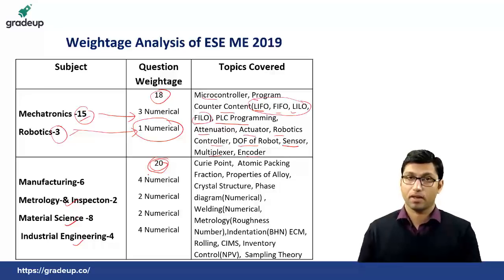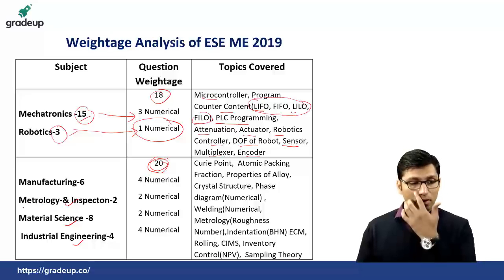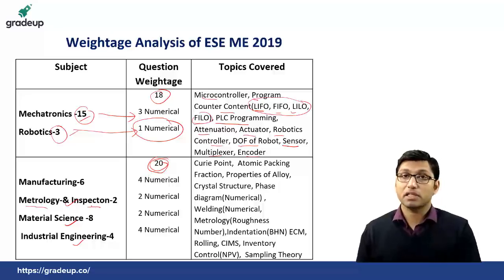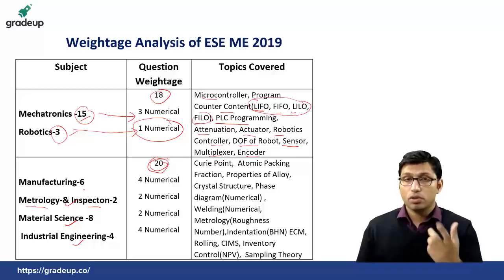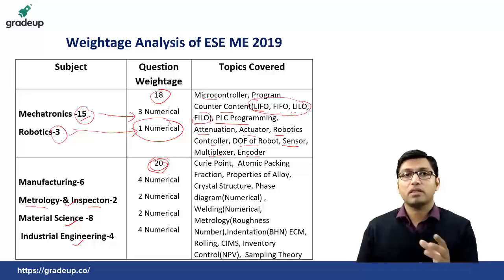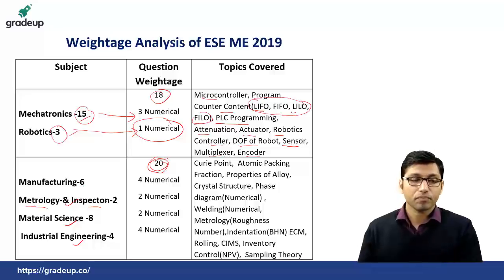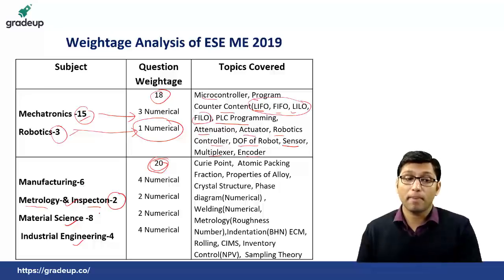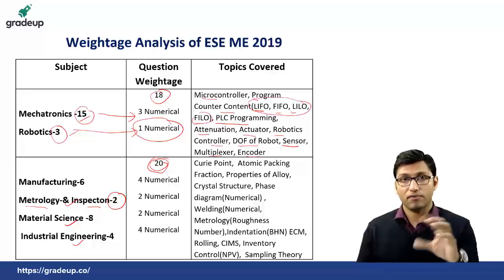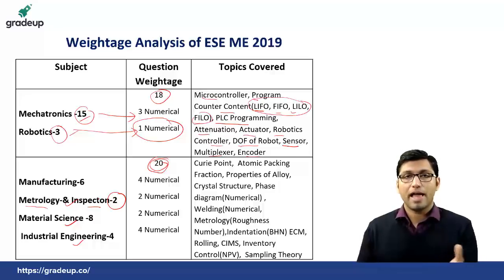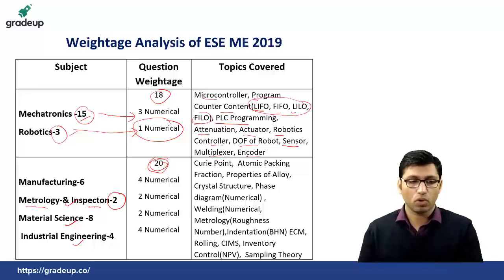From manufacturing, metrology inspection, material science and industrial engineering, there were a total of 20 questions. The major change noticed is that from metrology inspection, there were 2 questions. Usually there is a question from fits and tolerance, but this time there were 2 questions from metrology inspection. One question was on roughness number, to calculate the roughness number, and 1 question was calculating the Brinell hardness number for an indentation process. Okay, so these were the 2 questions, and both were numerical type questions.